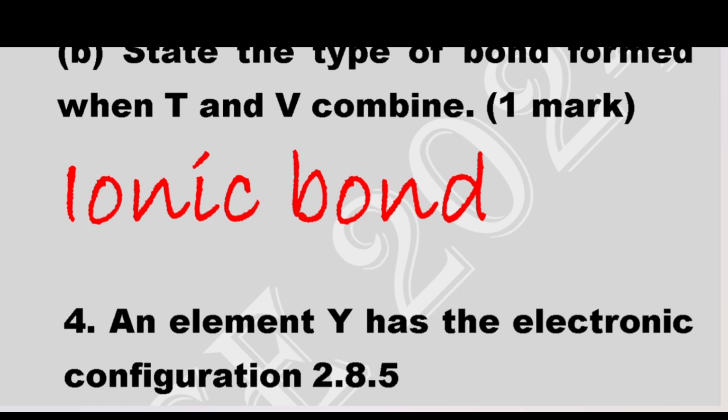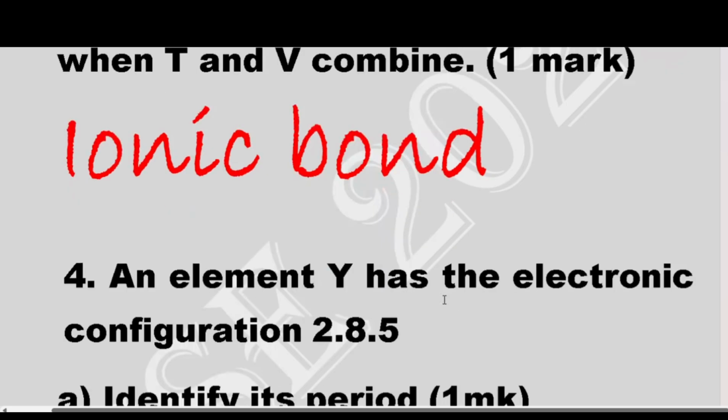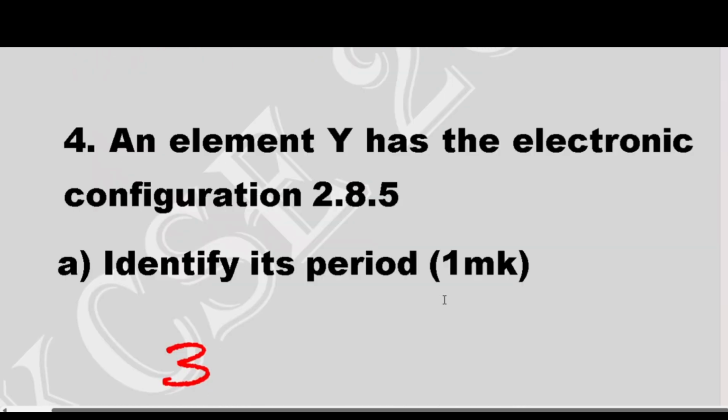Now to the fourth question. An element Y has the electron configuration of 2, 8, 5. Identify its period. Now, in identification of period and groups, period is determined by the number of energy levels in that atom.